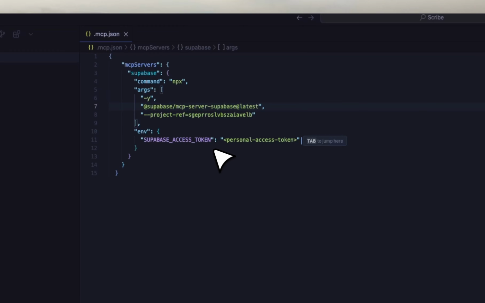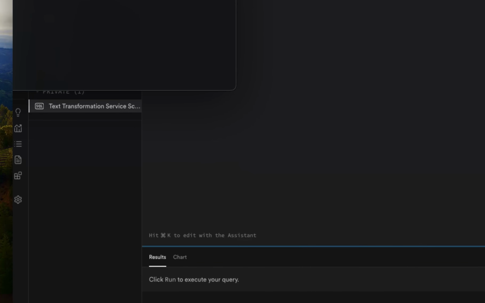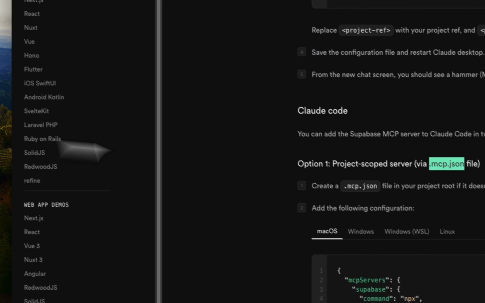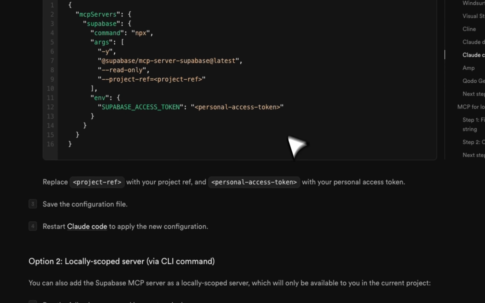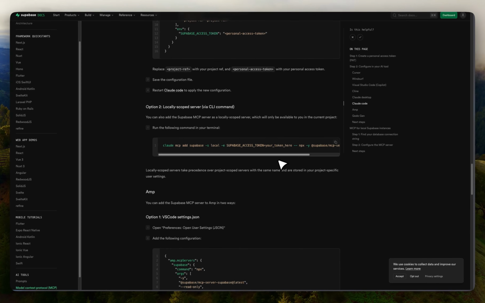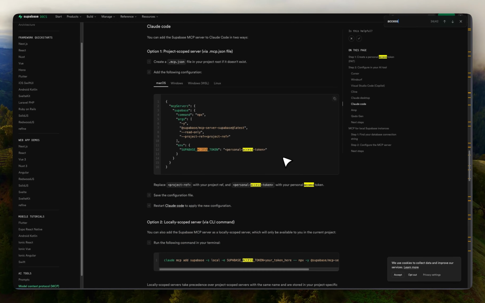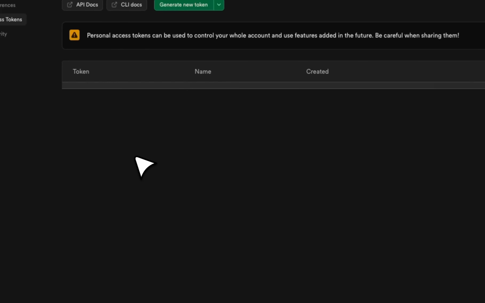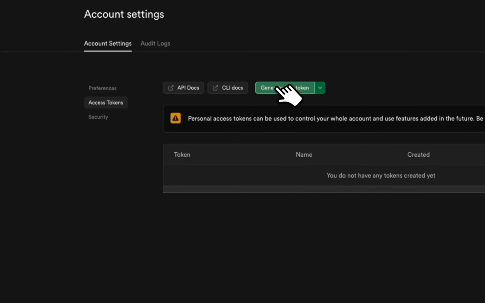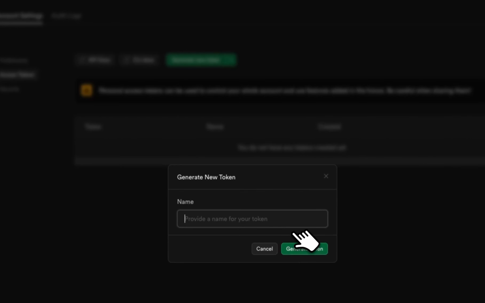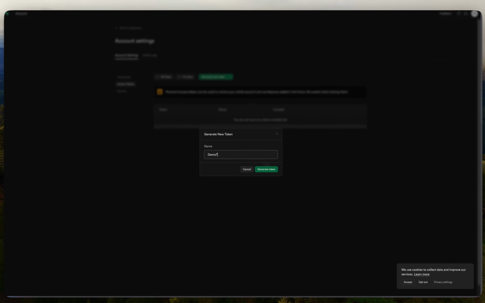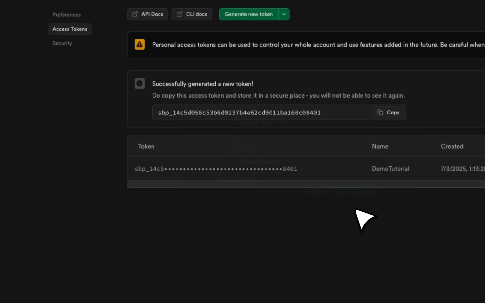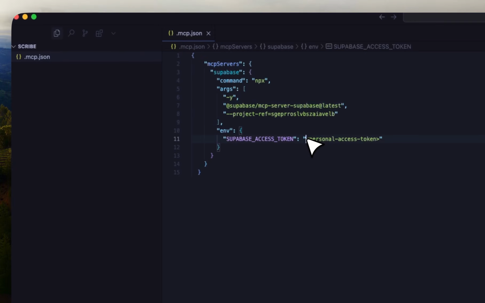And then you need your Supabase access token. Now, if I go back to the documentation here, they should have a place that shows the access token. So access token, probably here, Supabase settings, access token. Then you can just generate a new token. I'm just going to say demo tutorial and generate the token. So, okay, we get the token, we copy it, and then go back to Cursor and paste it here, save.